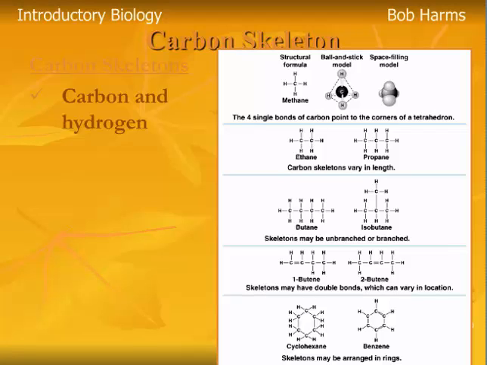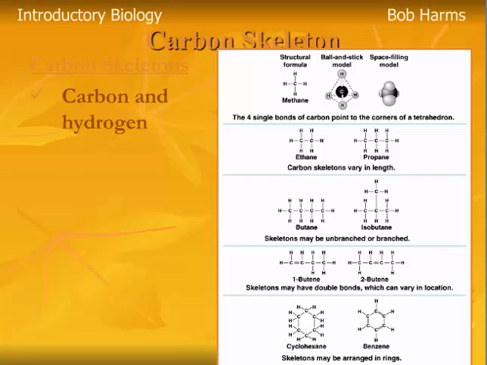And if we look at our chart, we can see, again, the flexibility of carbon. We can have long chains of carbons, and they can be straight like this butane, or they can be branched like isobutane, where we've got some carbons branching off to the side. They may be all single bonds, or we may see some double bonds like we see in butene. And those double bonds could be at the end of the chain, or they could be at the middle.